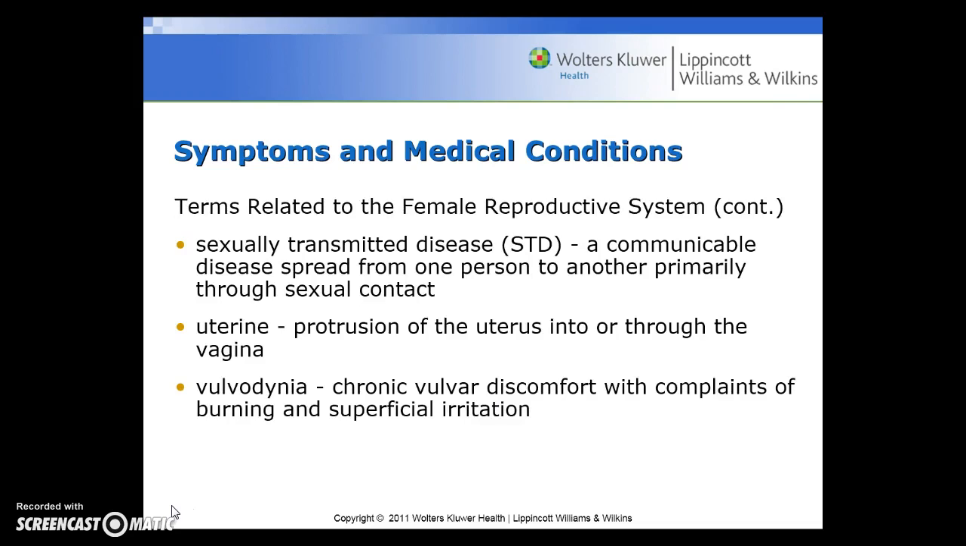Sexually transmitted diseases, STDs, or more often now referred to as STIs, but the book has STDs, are communicable diseases spread from one person to another, primarily through sexual contact. Uterine prolapse is the protrusion of the uterus into or through the vagina. Vulvodynia is a chronic vulvular discomfort with complaints of burning and superficial irritation.